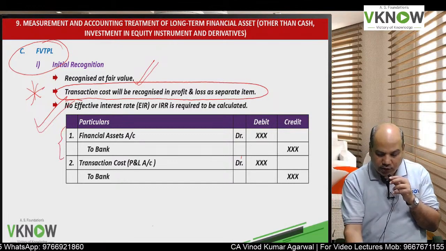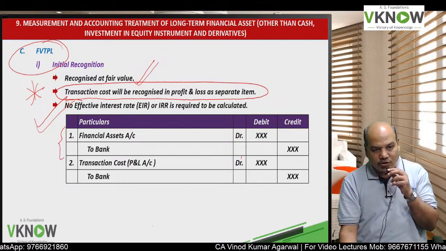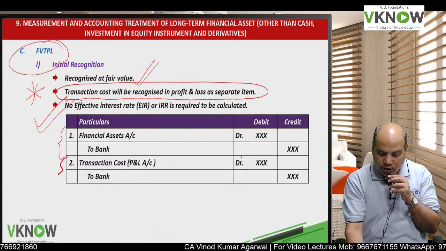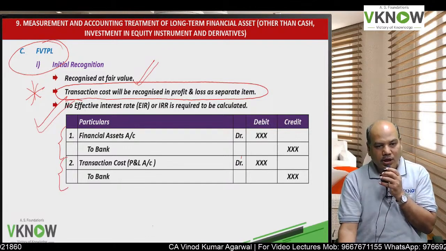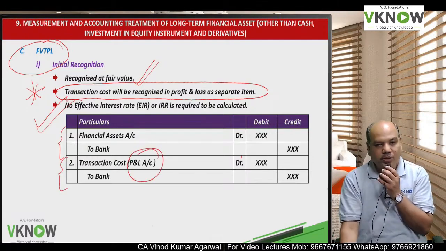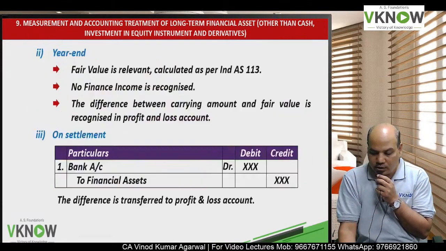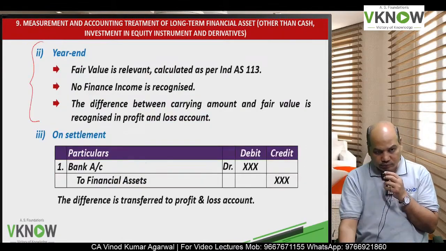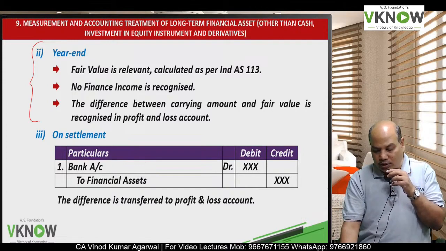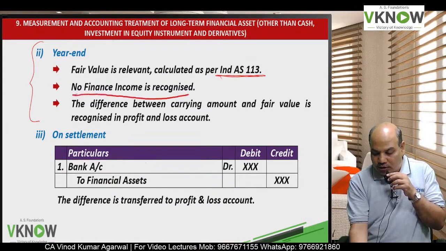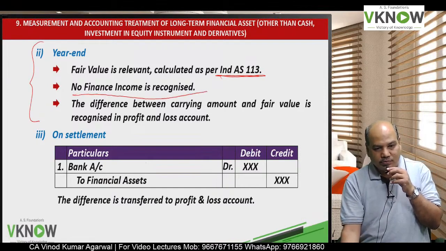So journal entry will be on initial recognition: financial asset account debit to bank account, transaction cost account debit to bank account, and transaction cost will be transferred to profit and loss account. At the end of the year, fair value is calculated as per IND AS-113. Finance income is not recognized.